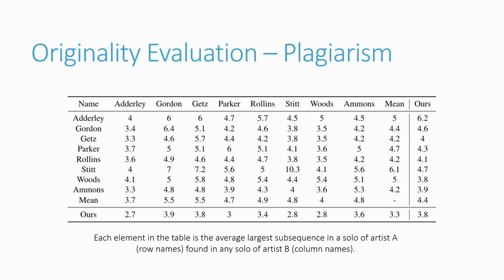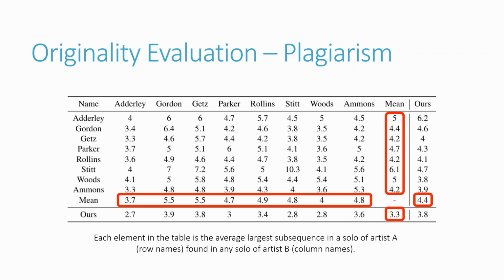In our paper, we also present a plagiarism analysis to evaluate originality. We measure the length of the largest common musical sequence between any two artists in our training set, as well as with BebopNet. From our results, we found that Sonny Stitt referenced himself the most with an average common sequence length of 10.3. The average level of plagiarism for BebopNet lies within the averages of other artists.